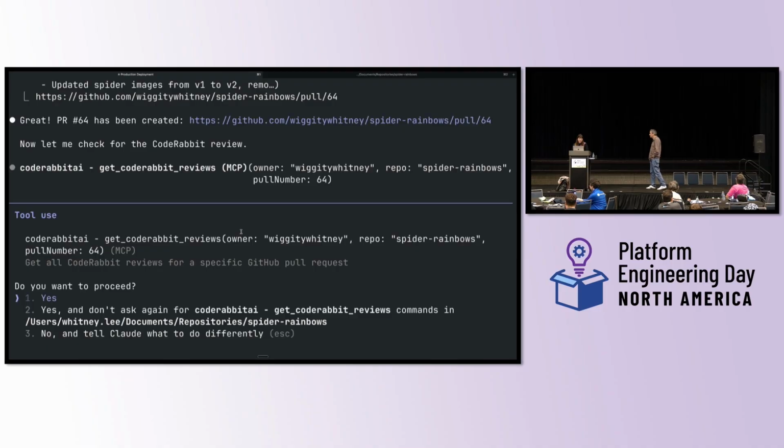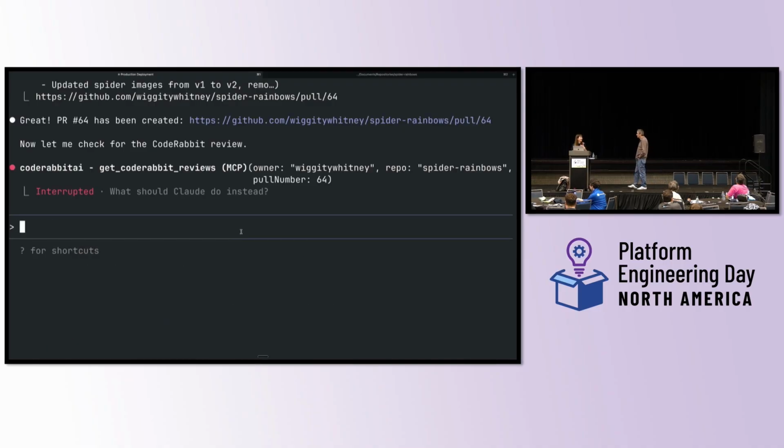So first of all, I just realized I made a mistake. My company has a template I'm supposed to use for PRs, and I got distracted and didn't use my company's template. Also, it's trying to get me to look at my code review, but I know that I need to, what about CI?